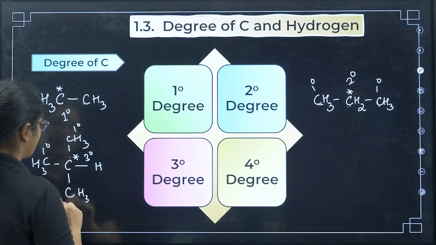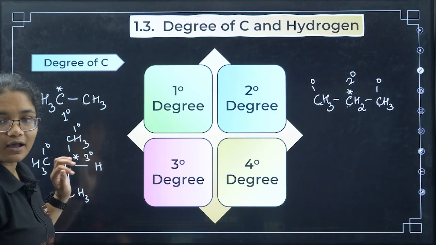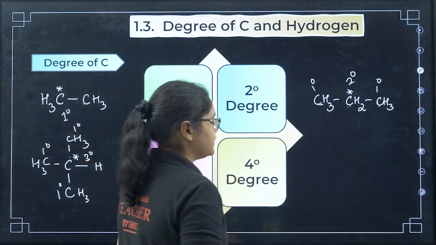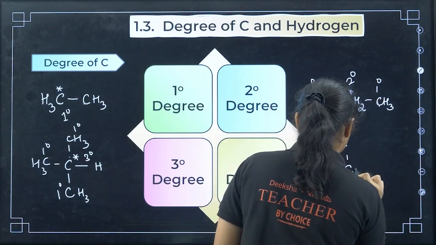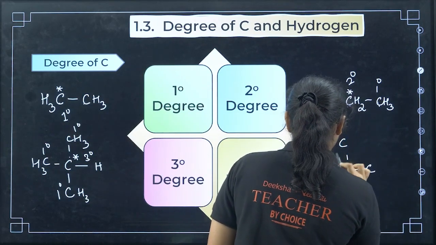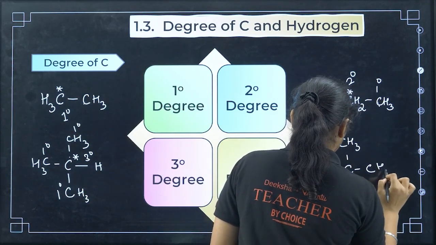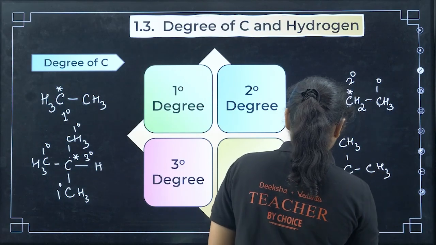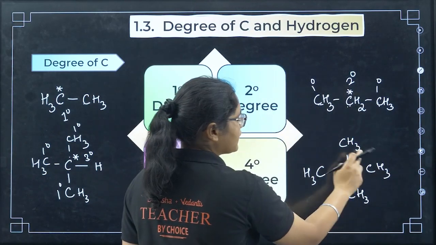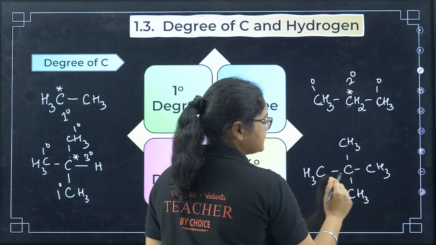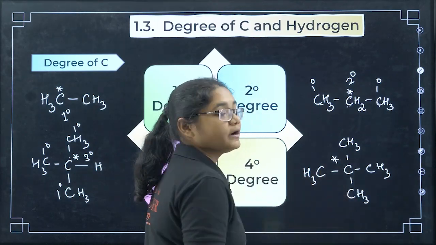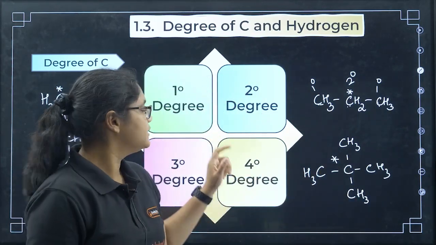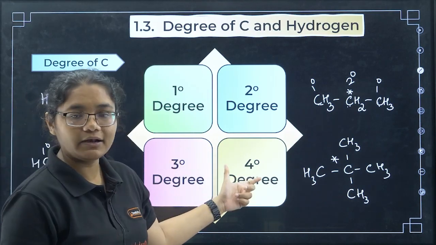This is also primary and this is also primary carbon. Now if I talk about quaternary, quaternary means one carbon is attached to 4 other carbons. So if one carbon is attached to 4 different carbons, then this is called your quaternary carbon. Clear? Primary, secondary, tertiary and quaternary.